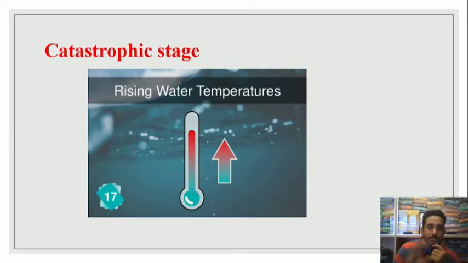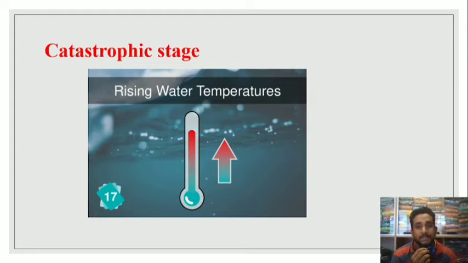Okay, so in that catastrophic stage, we used to study in oceanography how the temperature of the ocean increases and how the living habitat of the ocean is affected, because coral reefs have to be maintained at a particular moderate temperature. Even the fishes and all the habitat present in the oceans need a moderate temperature.